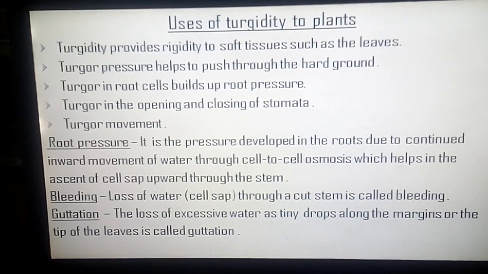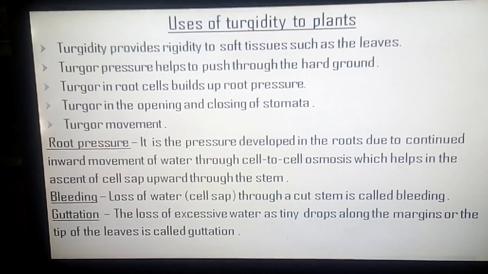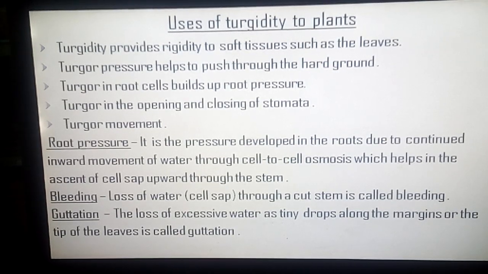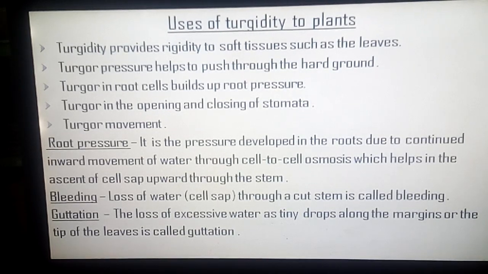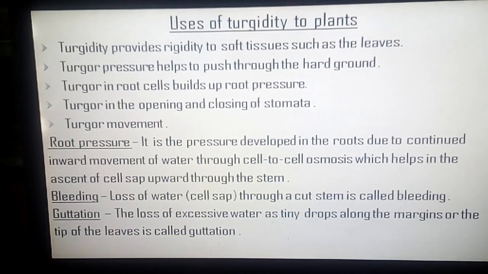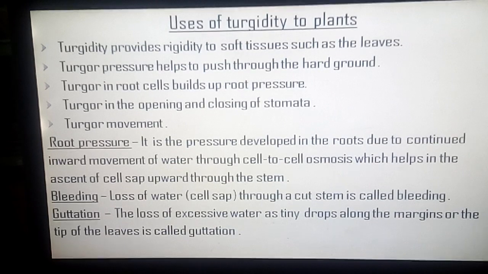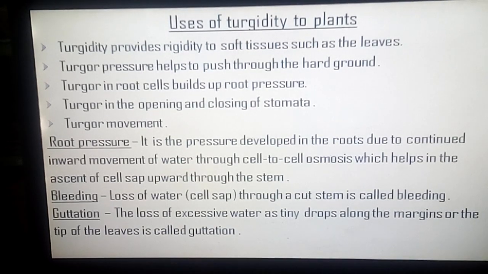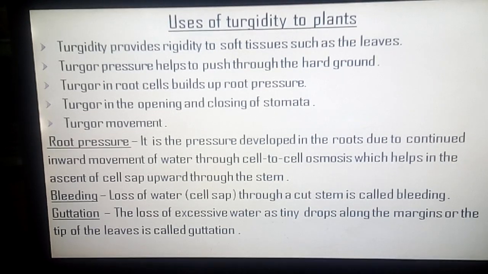Each guard cell has a thicker wall on the side facing the stomata and a thin wall on the opposite side. Guard cells contain chloroplasts. As a result of the synthesis of glucose during photosynthesis and some other chemical changes, the osmotic pressure of the contents of the guard cells increases and they absorb more water from the neighboring cells, thus becoming turgid.